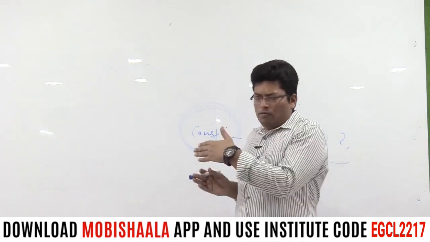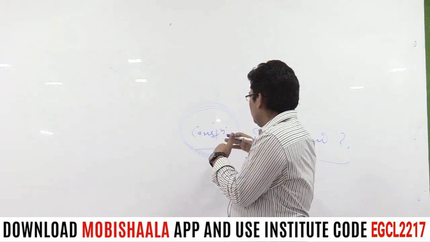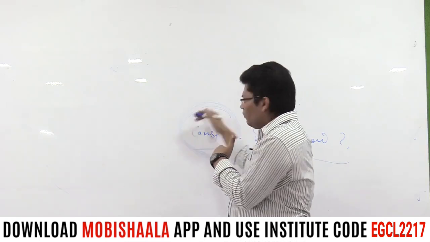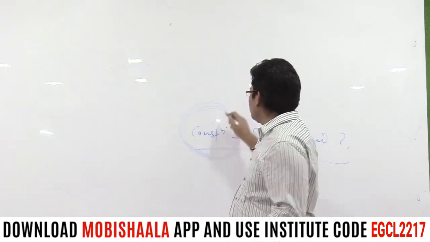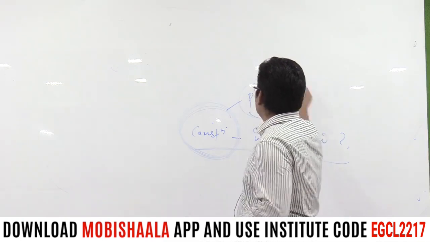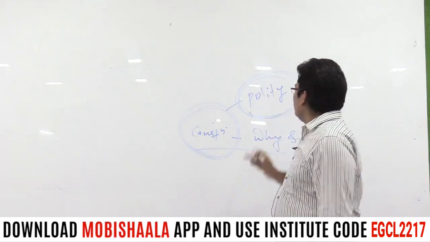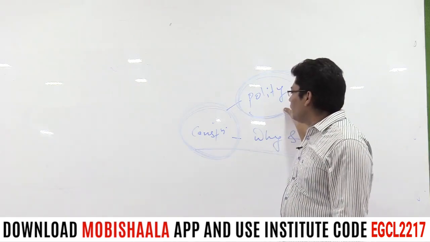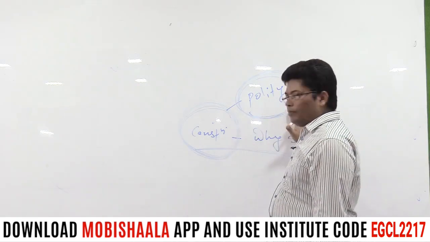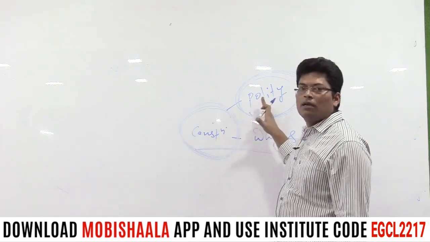So I am going to add an extra term along with Constitution, and that term is polity. So what is Constitution? What is polity? What is the correlation prevailing between these two terms?